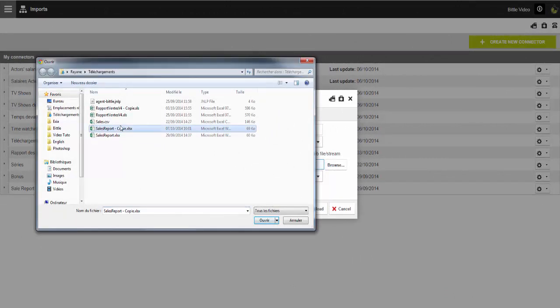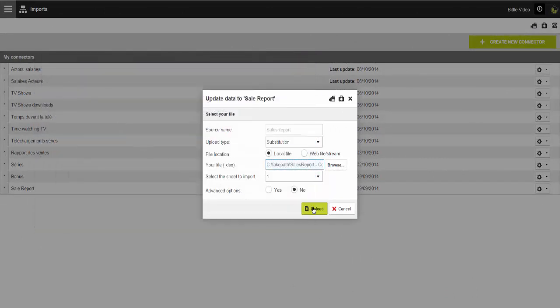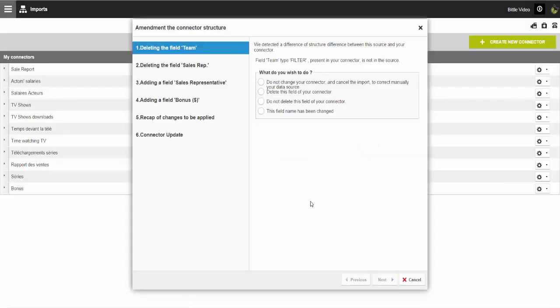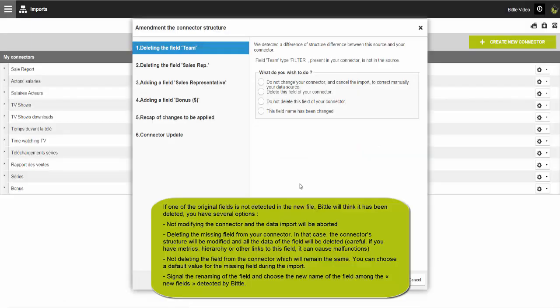Bittle will notice the changes and will guide you through the modification of your connector. If one of the original fields is not detected in a new file, Bittle will think it has been deleted. You have then several options. Not modifying the connector, and the data import will be aborted.